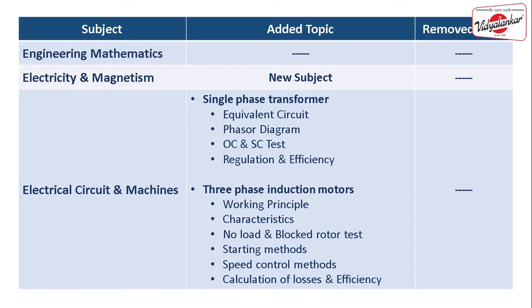So to make you ready for the industry, they have added all those things. From the topic of single phase transformer, you will be having how to calculate equivalent circuit parameters. If you want to calculate equivalent circuit parameters, you need to perform open circuit test and short circuit test. Based upon the test that you are performing, there are some equations. By using those equations, you can find out the parameters of the equivalent circuit. So there will be a numerical part coming from this topic.